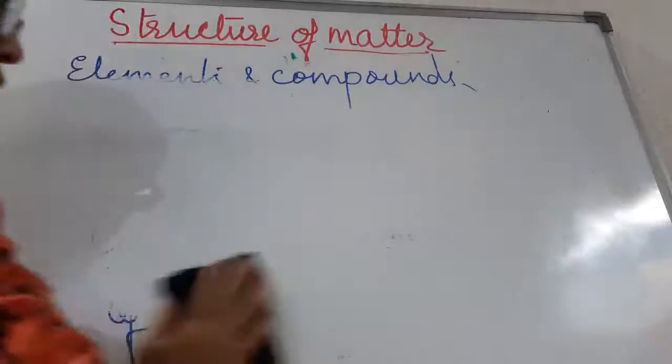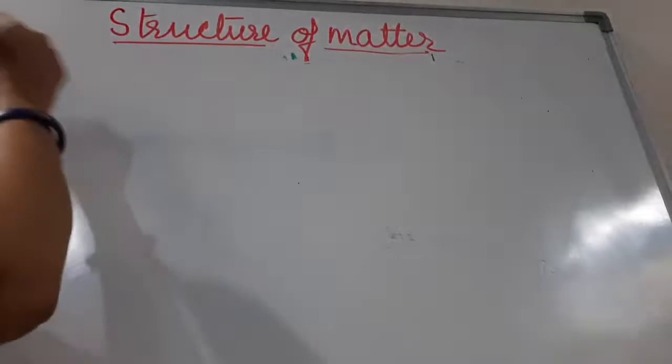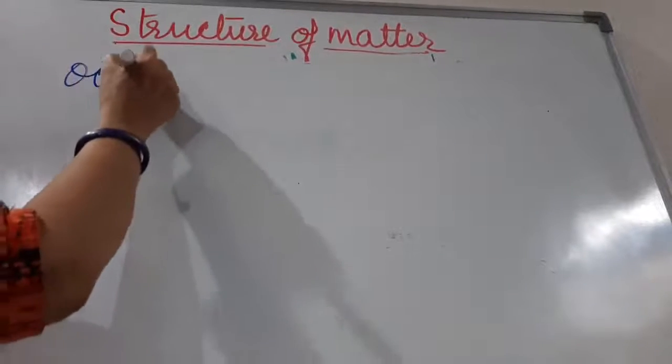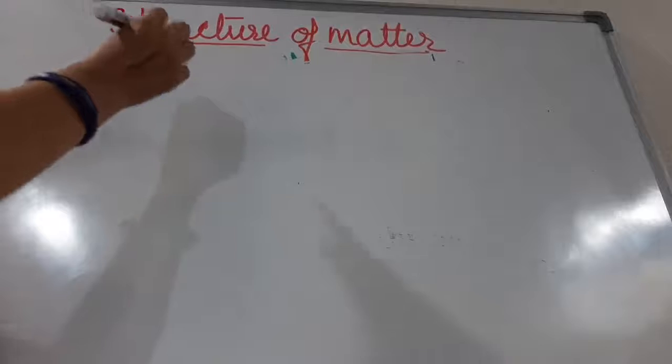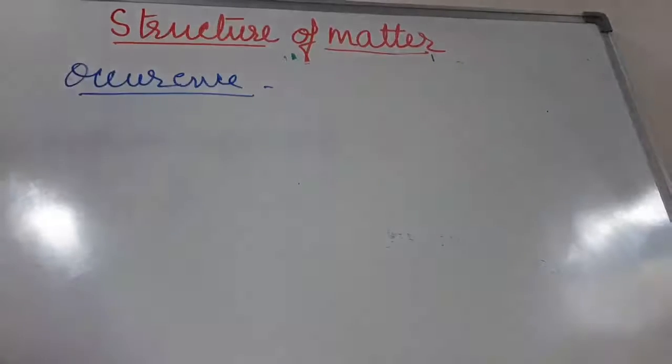Now children, let us talk about the occurrence of elements and compounds. Many elements have a great tendency to combine with each other to form compounds.